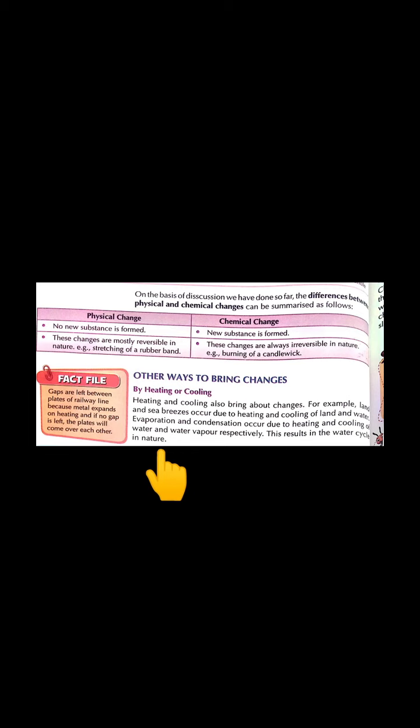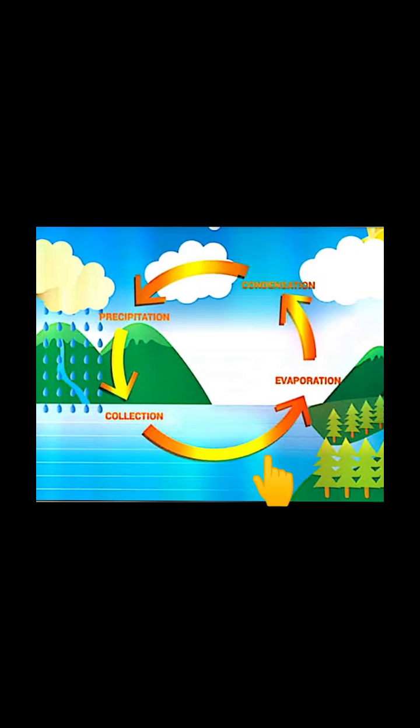Well, in this we are going to discuss two examples which are concerned with the heating and cooling effect of air. So let's discuss the water cycle first. This is the water source, maybe a sea, pond, ocean or river. As the water is collected over here, you can see the water evaporates because a good amount of heat is provided to this water. Water is changing into water vapors, and this process is called evaporation, and it happens due to the heating effect.